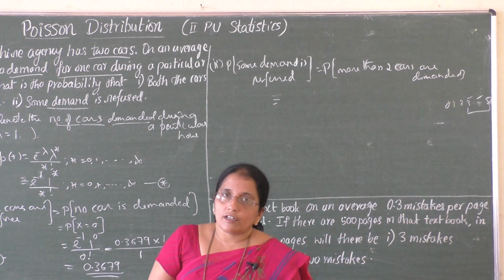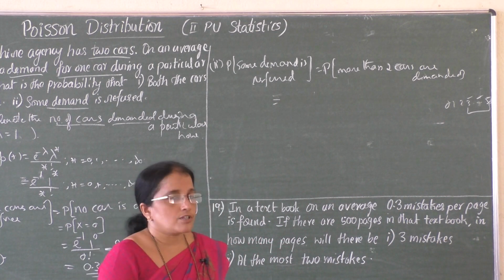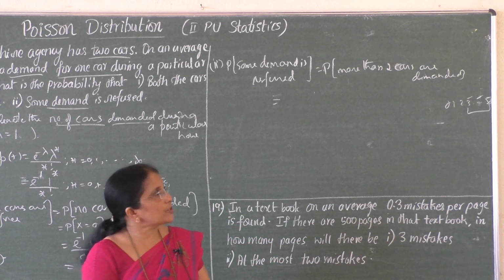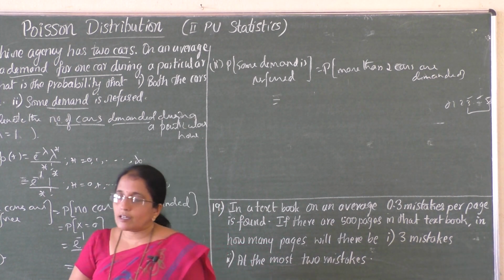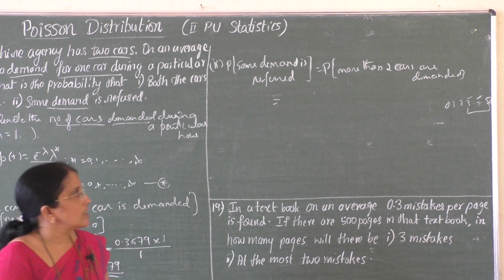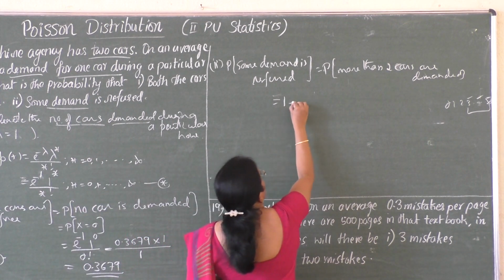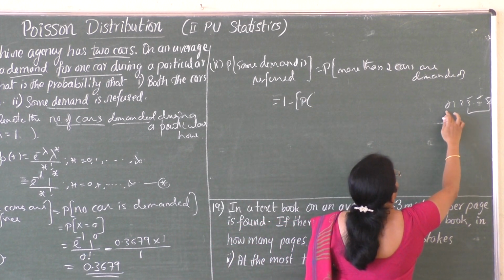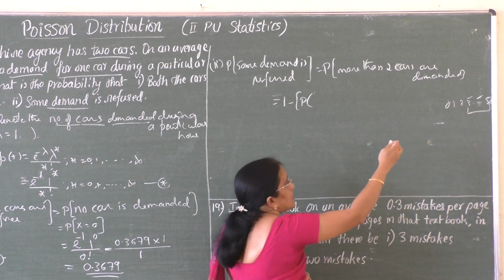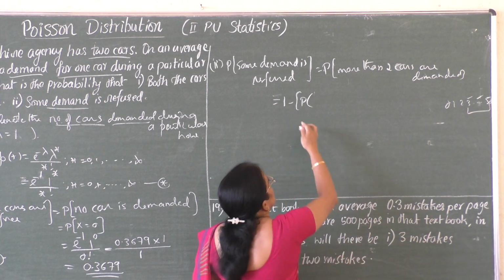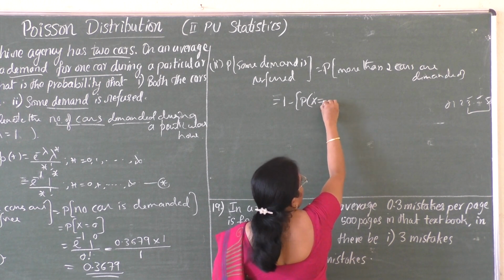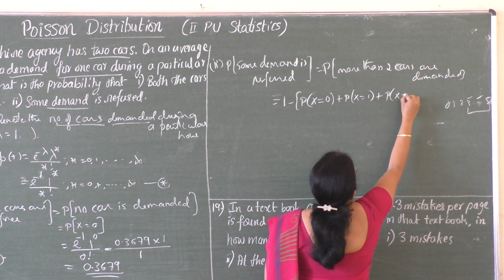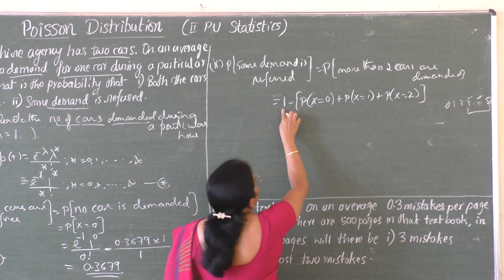And we know if we are studying the Poisson distribution, then while finding the probability of x greater than something, we must use the formula 1 minus probability of unwanted values. That is 1 minus the probability of the values not required, that is 0, 1 and 2. So get the probabilities of those, get the sum and deduct it from 1. So P of x equal to 0 plus P of x equal to 1 plus P of x equal to 2. Now find the sum and deduct from 1.